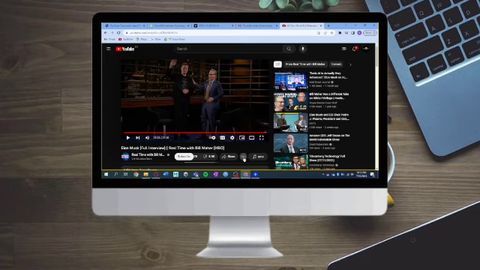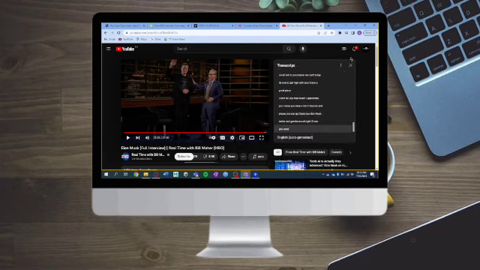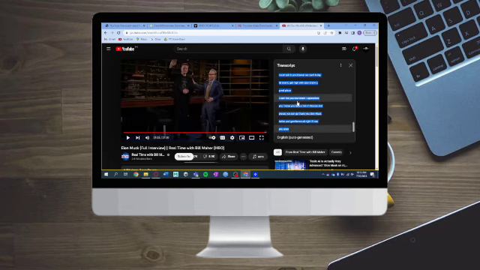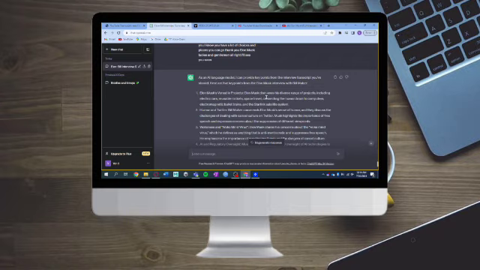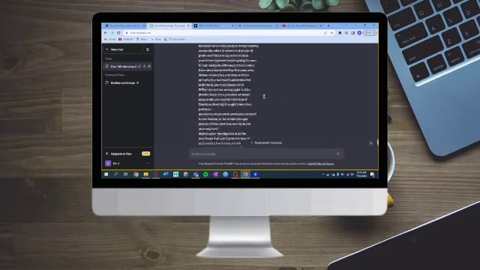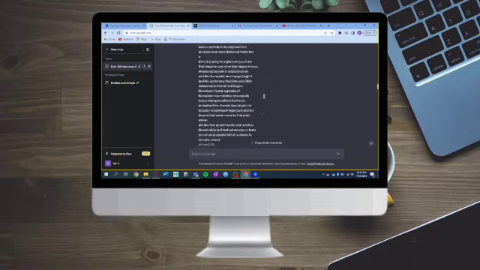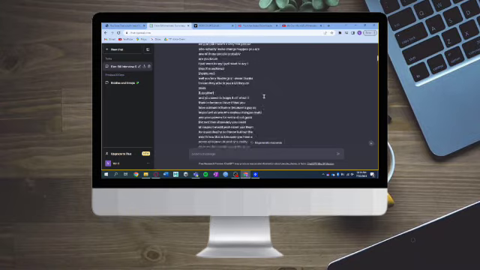So what you need to do is just click the three dots right here, click on show transcript, and then copy all of this transcript right here until the very bottom. Then after you copy that, head over to ChatGPT and paste the transcript you copied earlier, and then ask for the 5 key points in this interview.